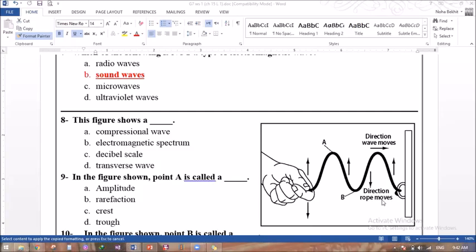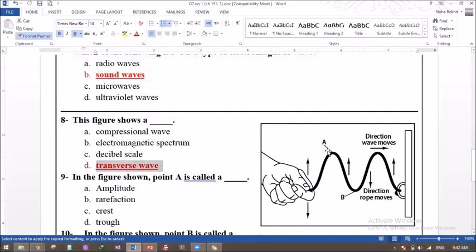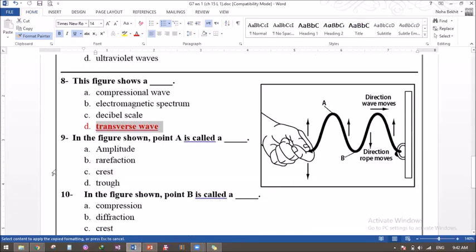So what do you think this is? Well, you're raising your hand. Would you like to answer this question? Yes, D, transverse wave. Yes, transverse wave. Thank you so much. Because it has crests and it has high points and low points.